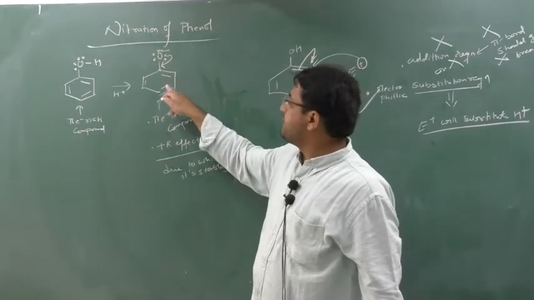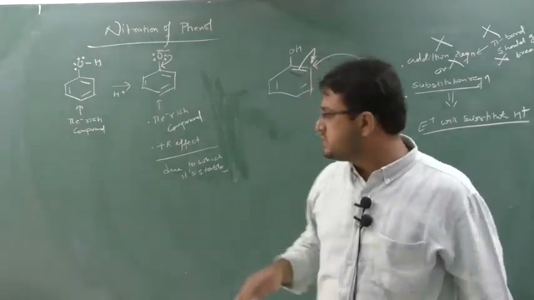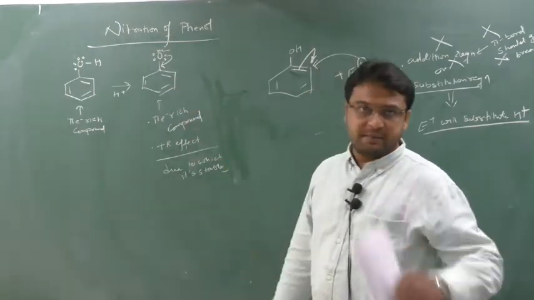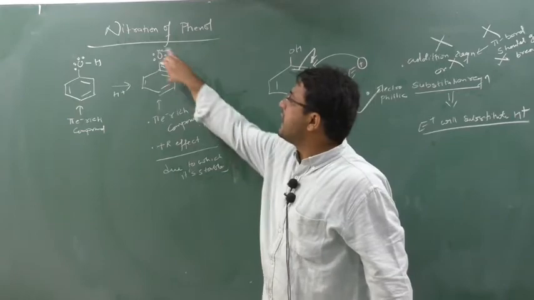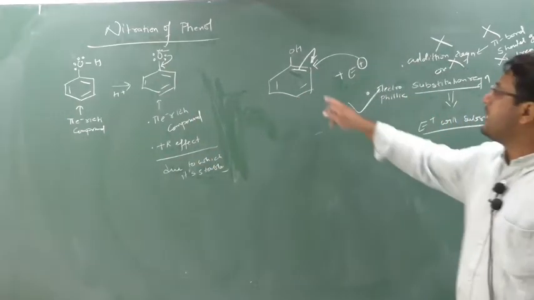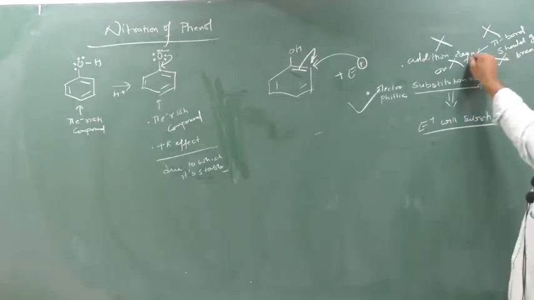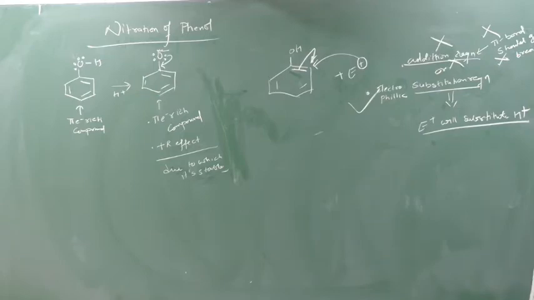Due to this plus R effect, the alternate pi bonds are highly stable, so this ring, the phenoxide ion, is highly stable. Due to the high stability, the pi bond cannot be broken. When the pi bond cannot be broken, addition reaction will not take place.